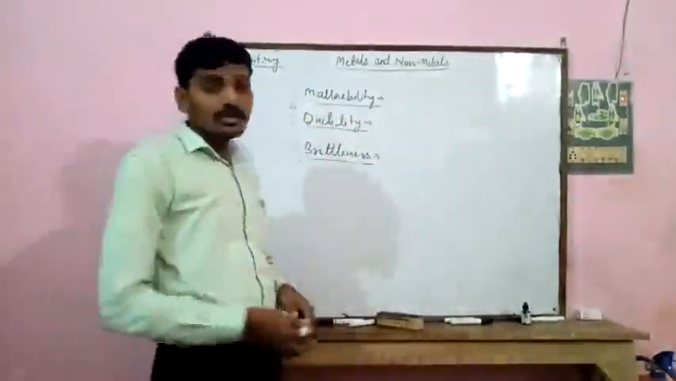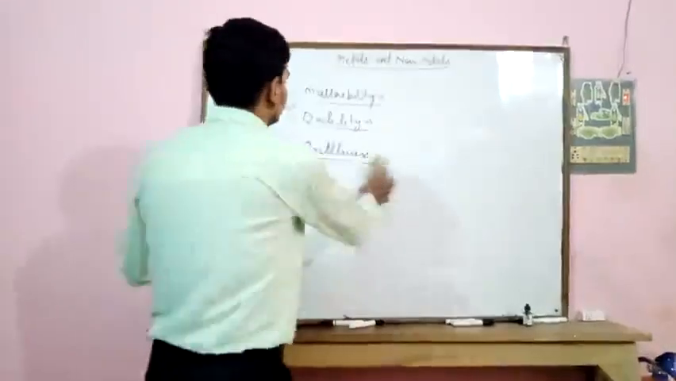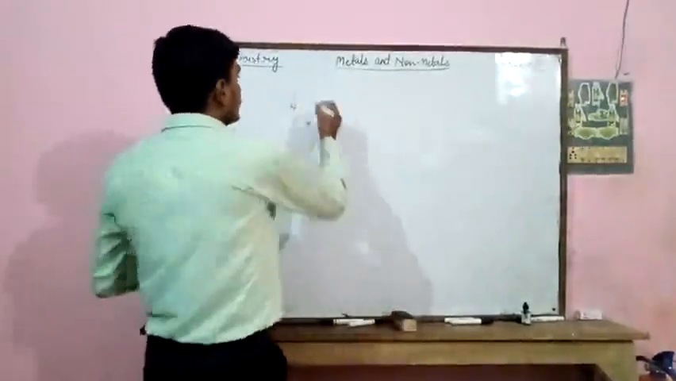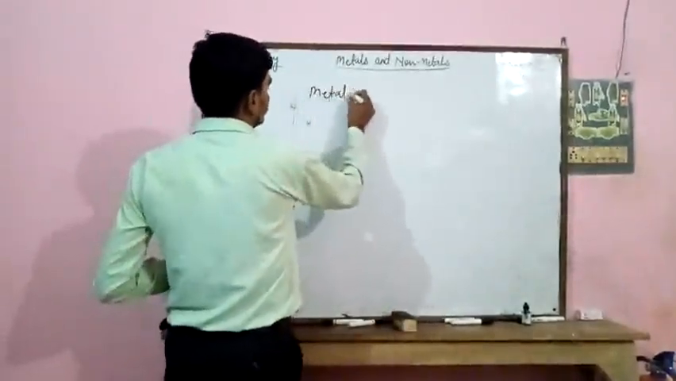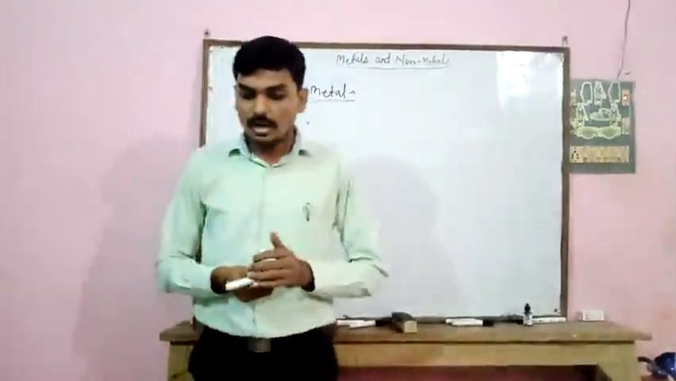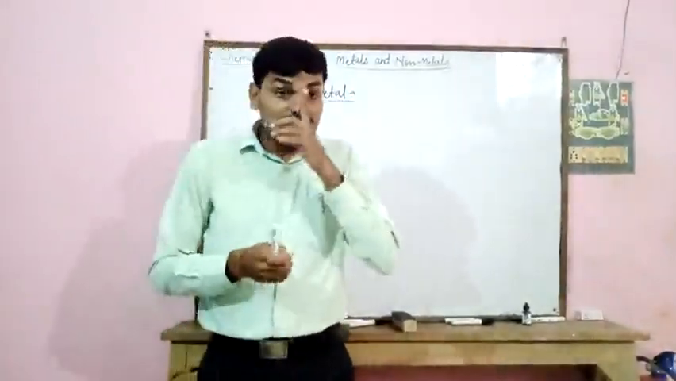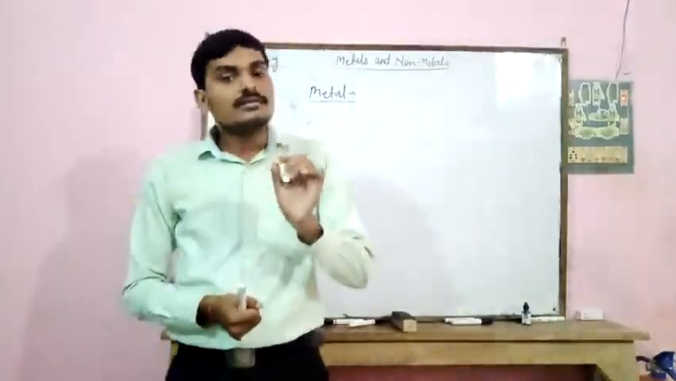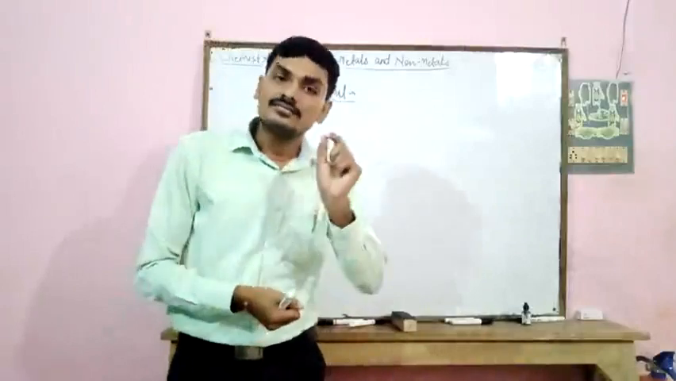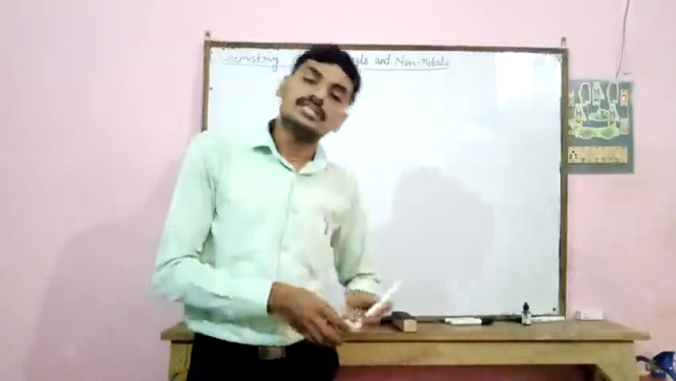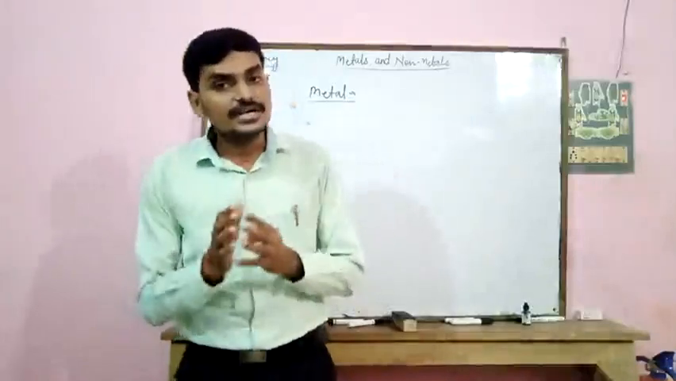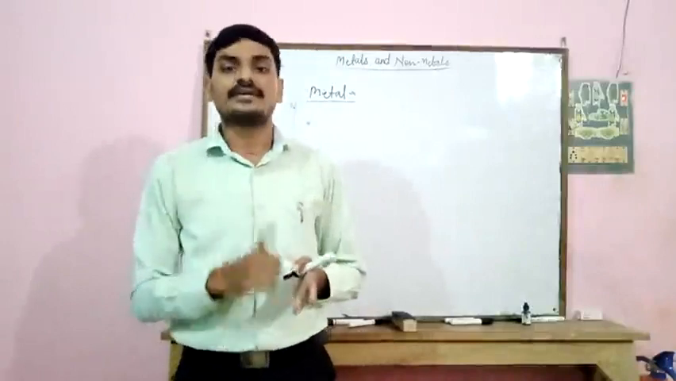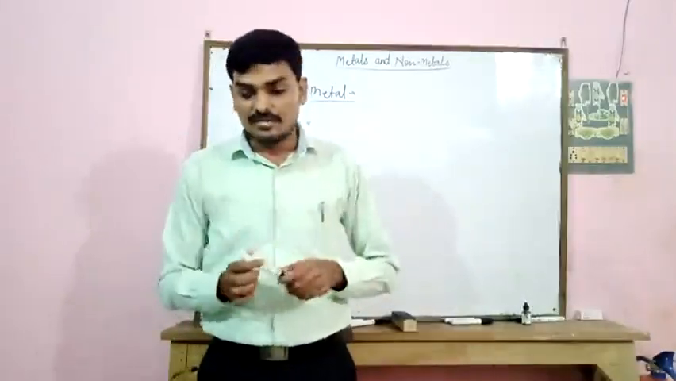Now let's start our topic. What is a metal? Metals are the elements that conduct heat or electricity, and are ductile and malleable. So the substance or element which conducts heat or electricity, and has the property of malleability and ductility, is known as a metal.